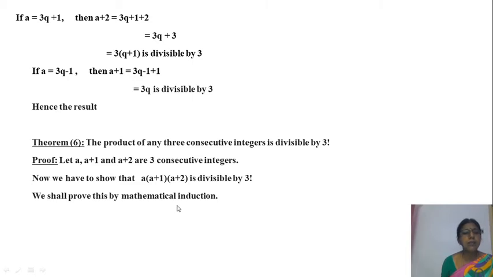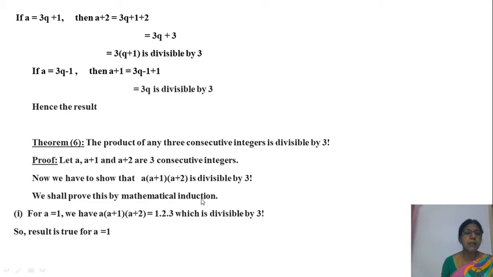I think all of you know mathematical induction. So what is the statement? a into a plus 1 into a plus 2 is divisible by 3 factorial is the given statement. First step, we are going to show that this is true for a is equal to 1. Next step, for a is equal to k, we assume that this product is divisible by 3 factorial. Third case, in place of a, for a is equal to k plus 1, if we show that this statement is true, then the given statement is true for all positive integer values. Okay, that is mathematical induction. So we are going to show this by using mathematical induction.